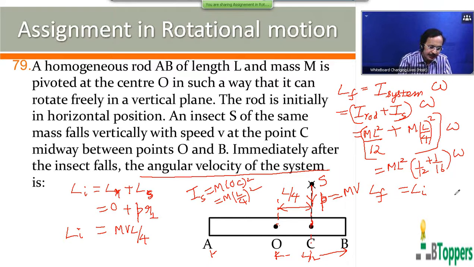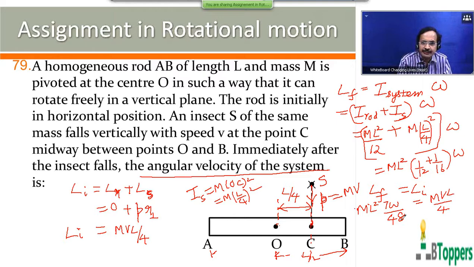So the final angular momentum of the system of the rod and the insect, if you simplify that, you get m L square into 7 omega by 48, that is equal to m v L by 4.